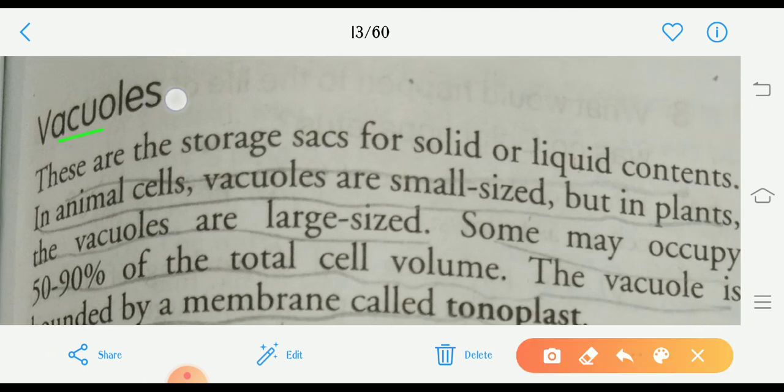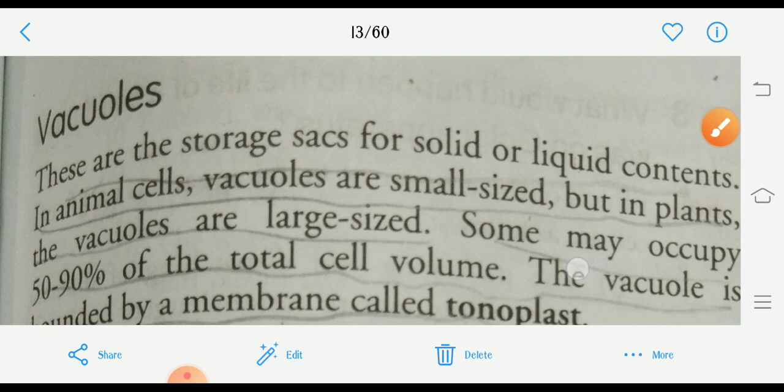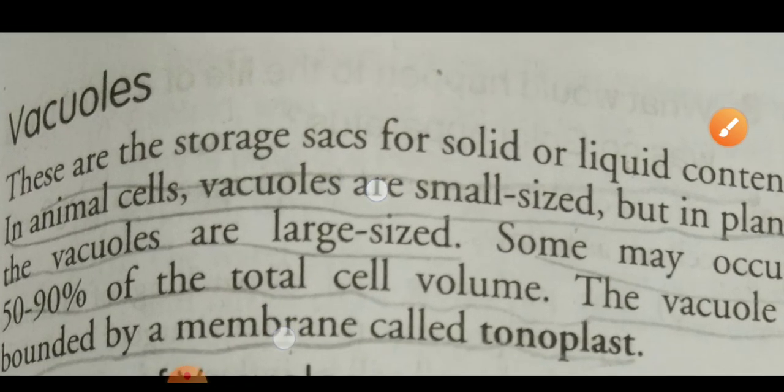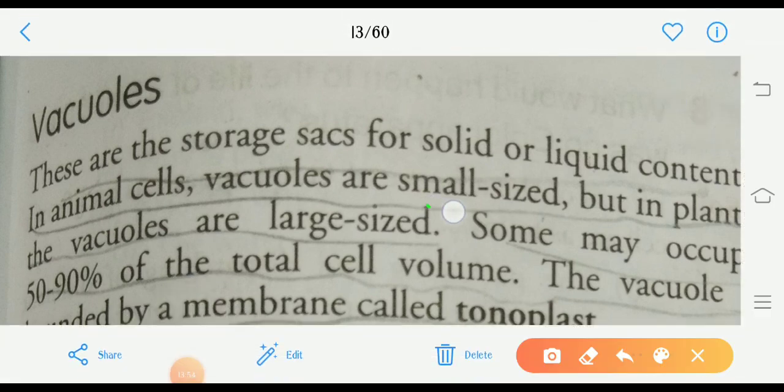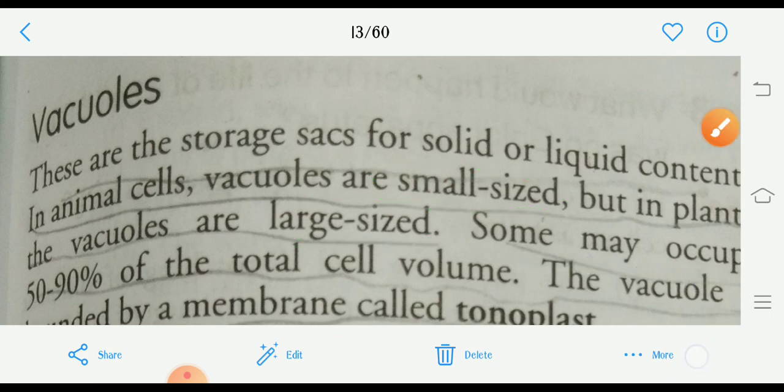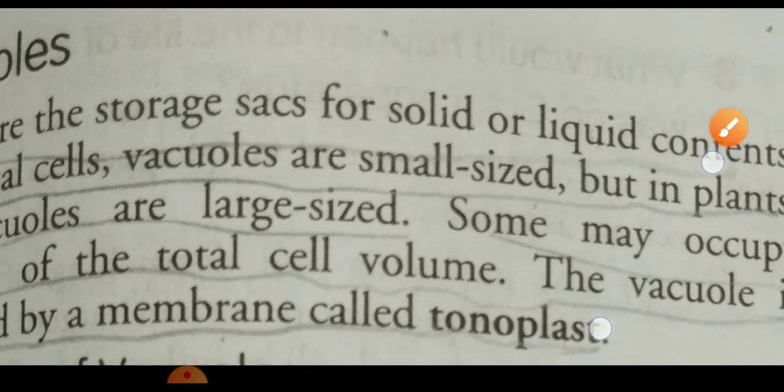Student, this is vacuoles. What are vacuoles? Let's see. These are the storage sacs for solid or liquid contents in animal cells. Vacuoles are small in size. Student, please note it down that in animals, vacuoles are small in size, but in plants the vacuoles are large in size. This is the differentiation point between the plant and the animal cell. Some may occupy 50 to 90% of the total cell volume.